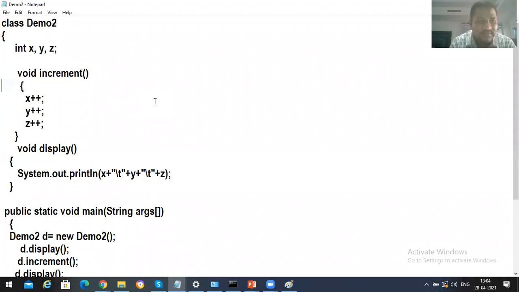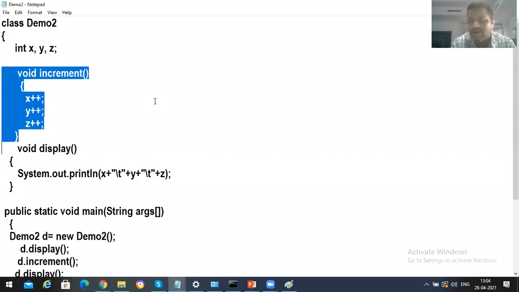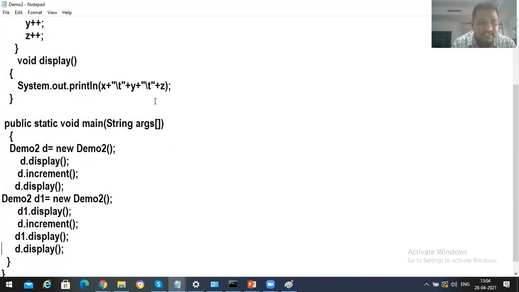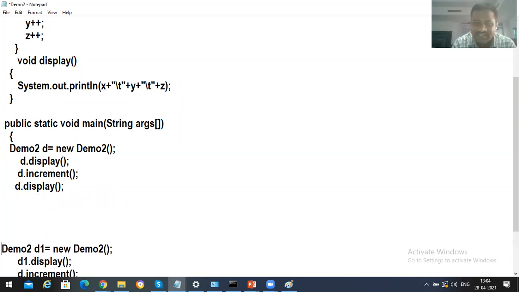See, one simple thing: void increment, where we use post increment x++, y++, z++, and then we use the display function to print those values with spaces. Same thing, I created two objects, demo2 d = new demo2. First I call display, and then I call increment. Next I created another object, demo2 d1 = new demo2, and I call d1.display, then d.increment. After that d1.display, and then d.display. Okay, let's keep this aside.